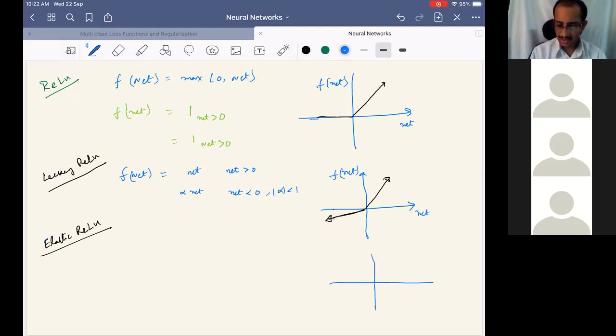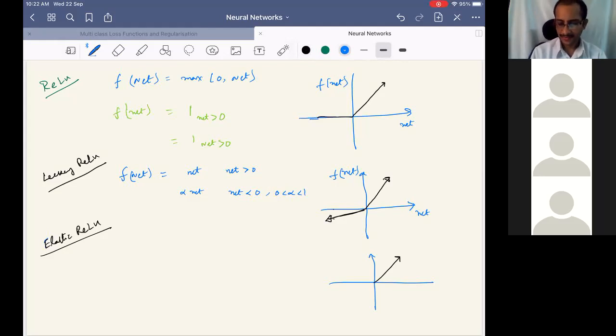Sir, one doubt in leaky ReLU. Yeah, please ask. Sir, shouldn't alpha be between 0 and 1? Because you have taken it from -1 to 1. Oh, sorry. Correct. It is 0 and 1. It's positive. Right, it is strictly between 0 and 1.